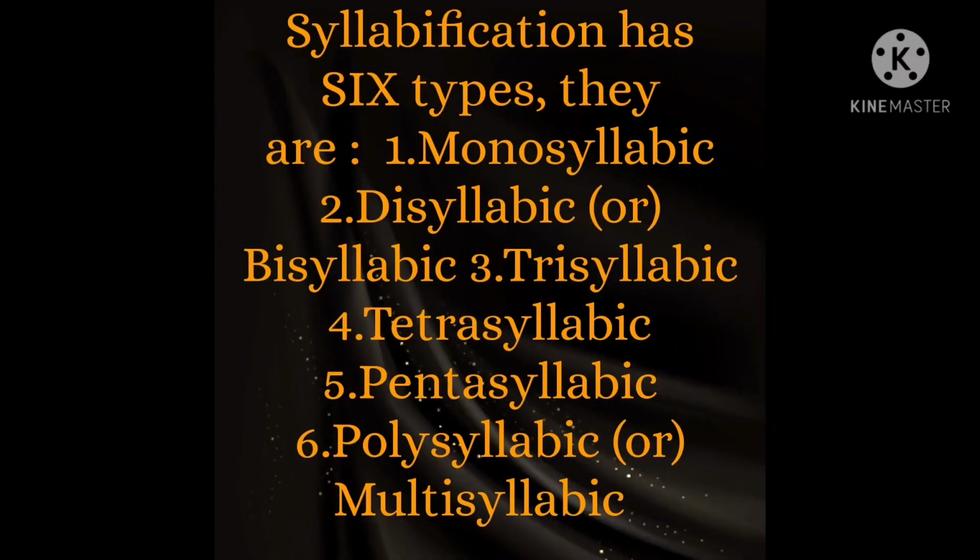So friends, syllabification has 6 types. They are: if one syllable is there, then that will be called a monosyllabic word. If two, that is a disyllabic or bisyllabic word. If three, that will be called a trisyllabic word. Four will be considered tetra, five penta, and if there are more than that, then a polysyllabic or multisyllabic word.